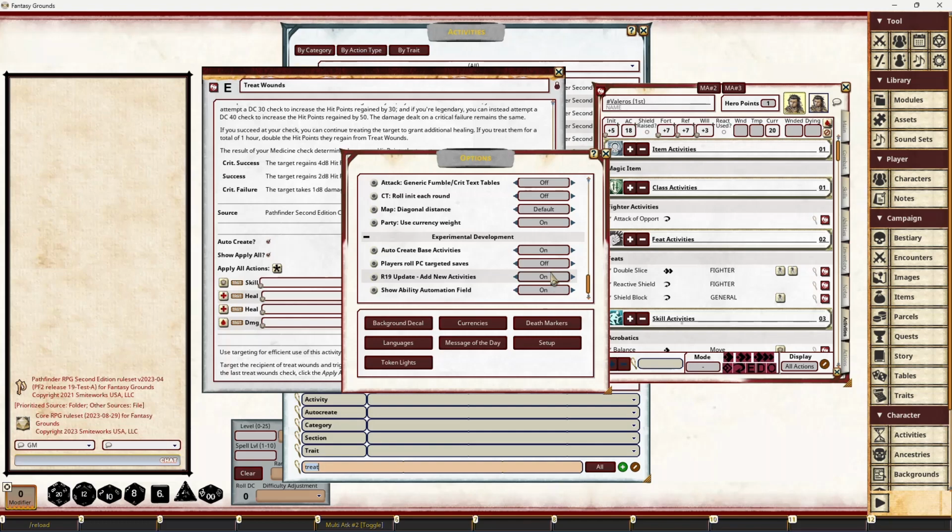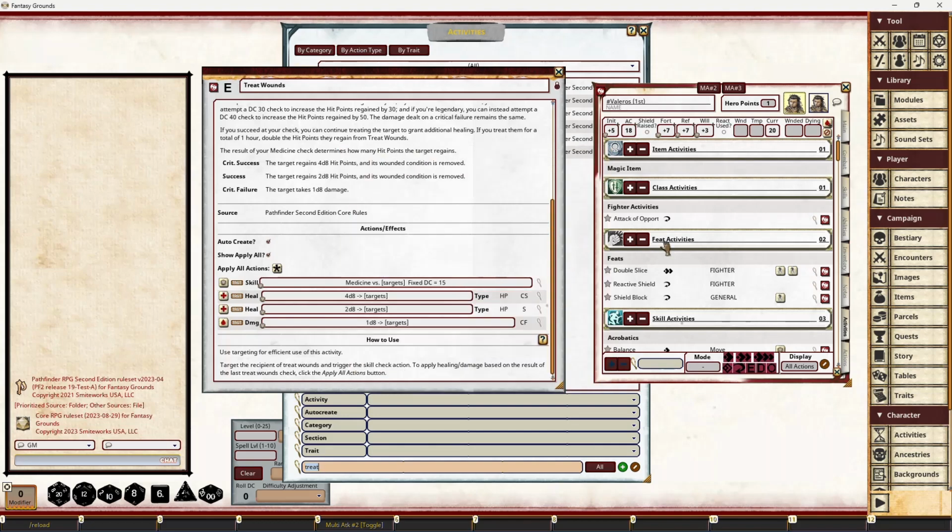Or if you want it to populate some of them but then you want to delete some, just leave that there, because it will only auto populate if there's no activities at all. So you can delete a few of these and it's not going to repopulate them. As long as you have at least one activity in the activities tab, it'll never try to repopulate them.